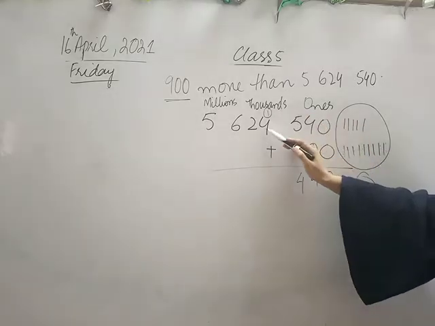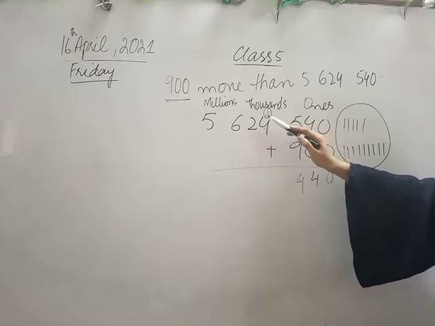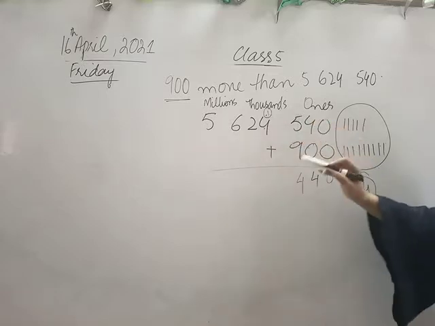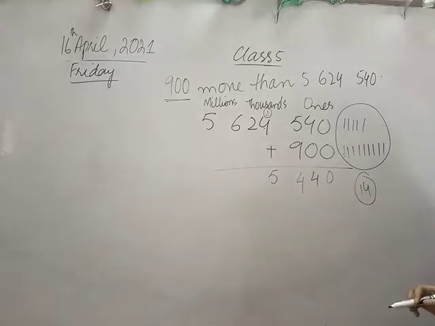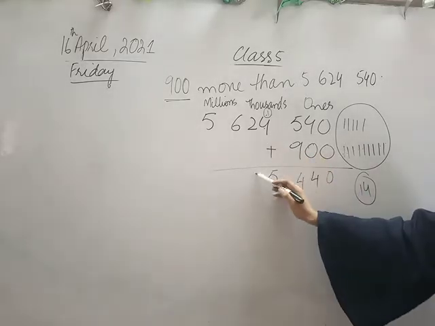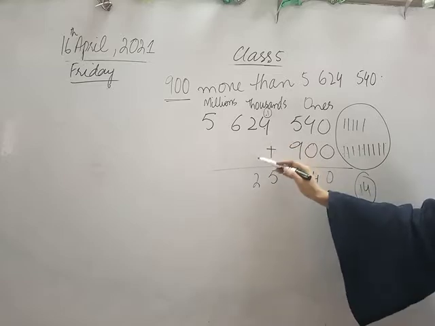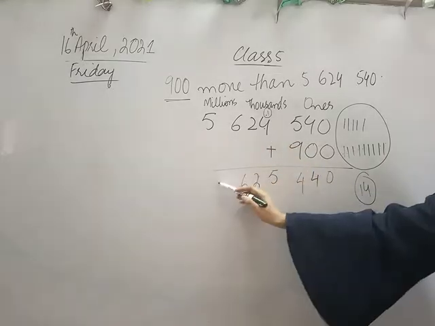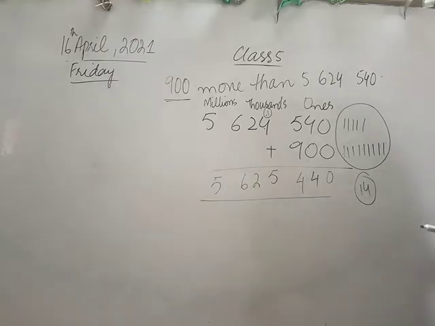Now the next number, which is 4, and there is a 1 in carry, so I will add 4 plus 1. In total I have 5. Then 2 as it is, because there is no digit below it, like 6 and then 5 as it is. So this is how we can read and write numbers which go up to millions. In total I have 5,625,440. Now I am going to write it in words.